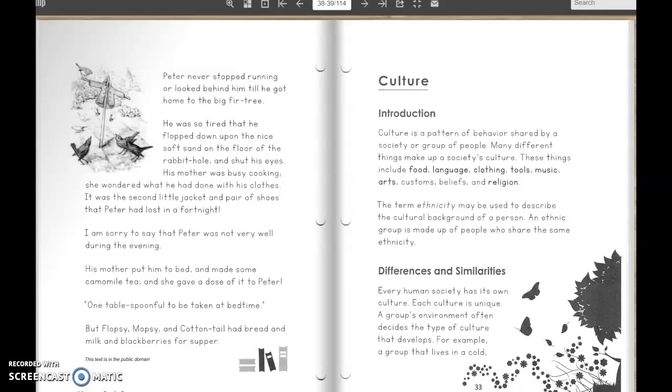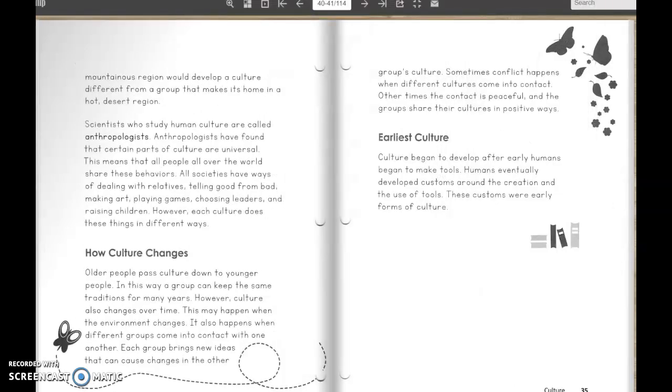Differences and similarities. Every human society has its own culture. Each culture is unique. A group's environment often decides the type of culture that develops. For example, a group that lives in a cold, mountainous region would develop a culture different from a group that makes its home in a hot, desert region.